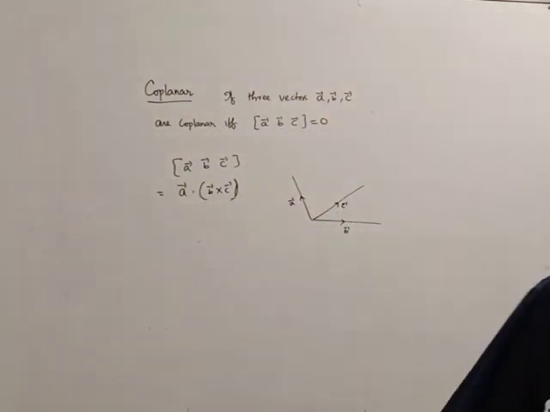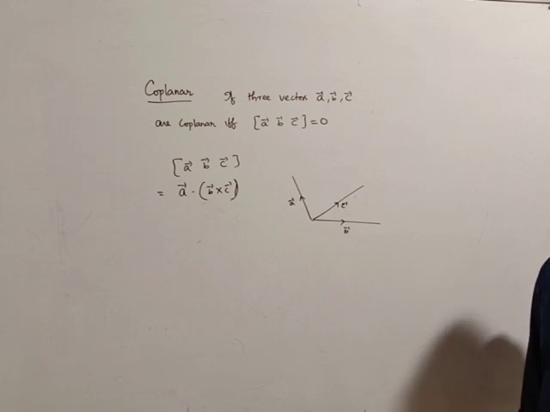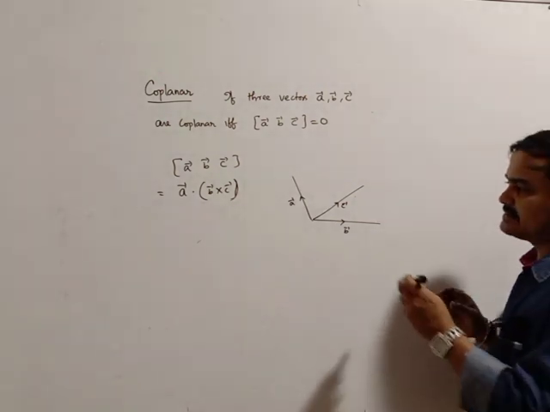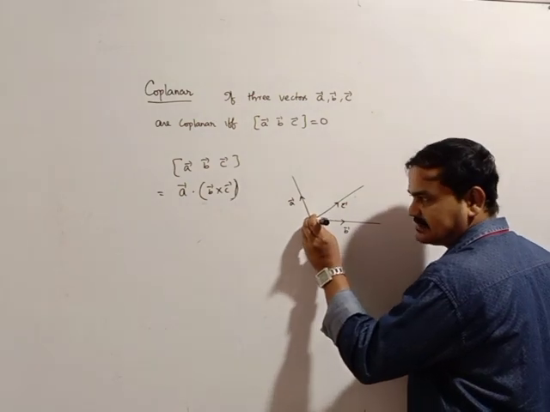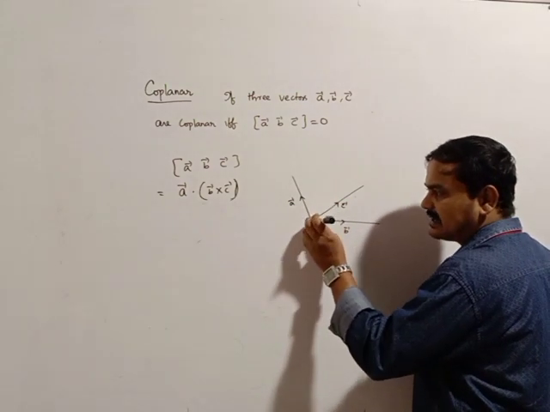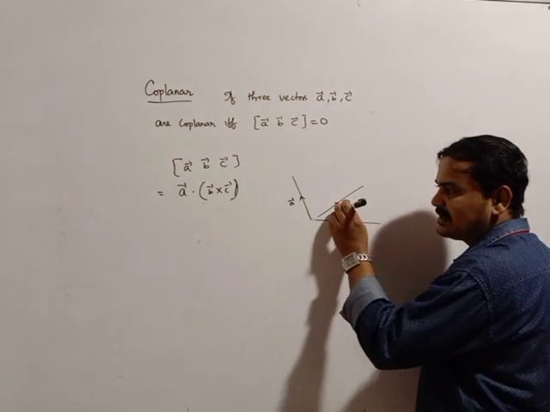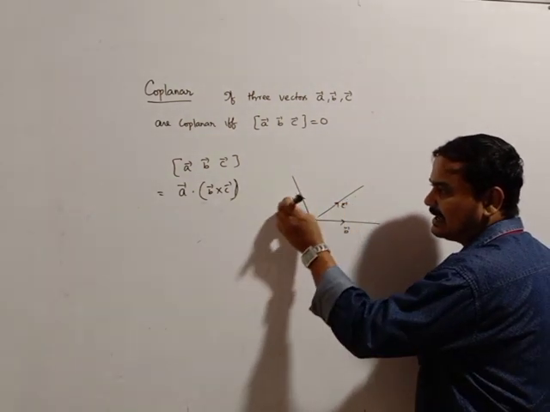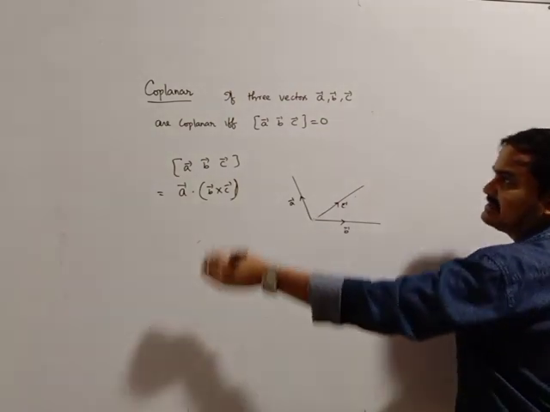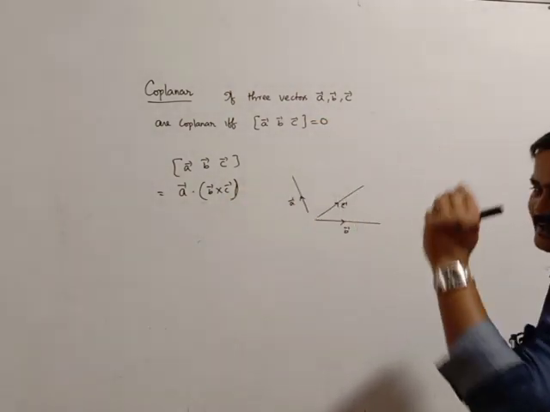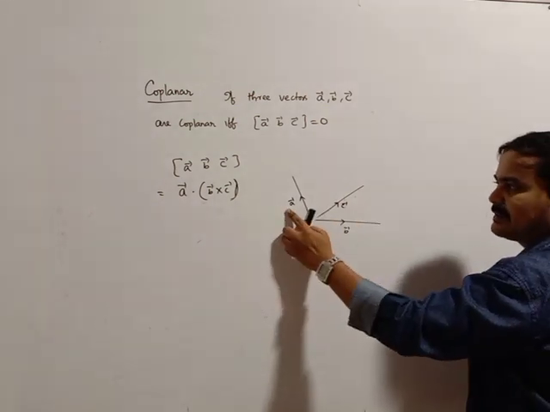In the previous classes you discussed that B bar cross C bar is a vector which is perpendicular to both B bar and C bar. So B bar cross C bar is like this, always perpendicular to B bar and C bar, and this A bar also lies in the same plane. Suppose it is not in the plane, like this is another vector, but A bar is also in the same plane.